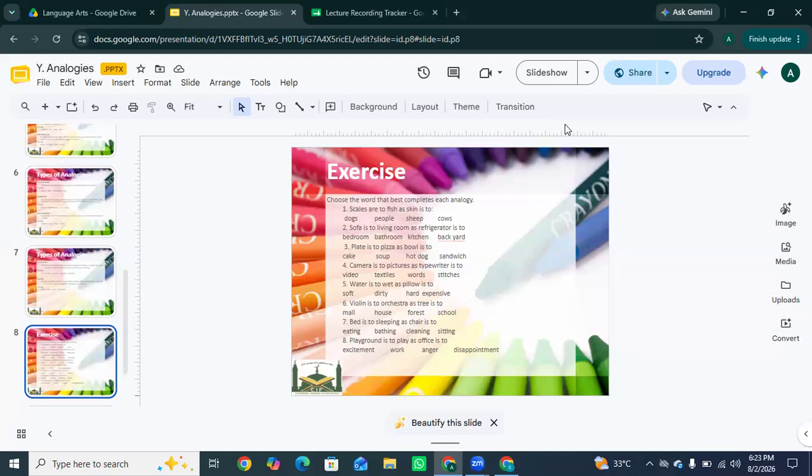Question number 4: camera is to pictures as typewriter is to words, because a camera makes pictures and a typewriter produces words. Question number 5: water is to wet as pillow is to soft. Violin is to orchestra as tree is to forest, because a violin is a part of an orchestra and a tree is a part of a forest. Bed is to sleeping as chair is to sitting. Playground is to play as office is to work.